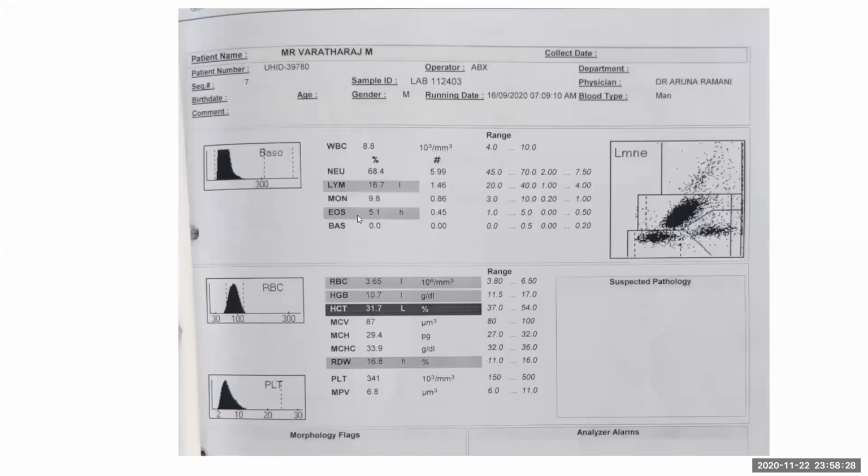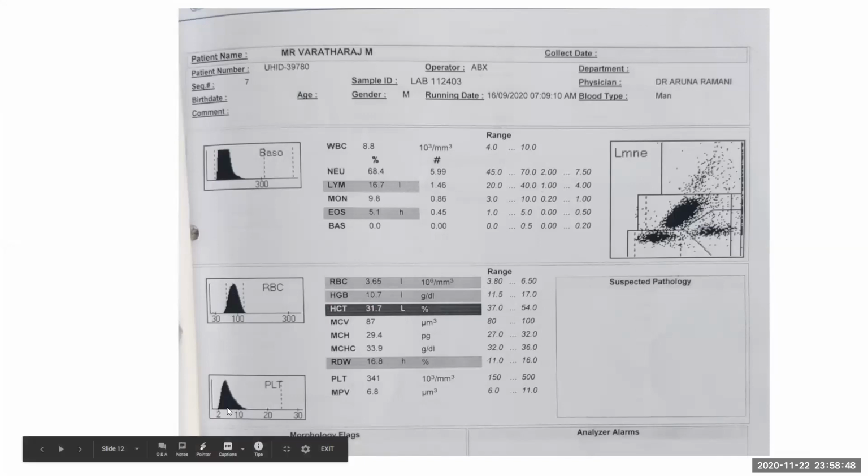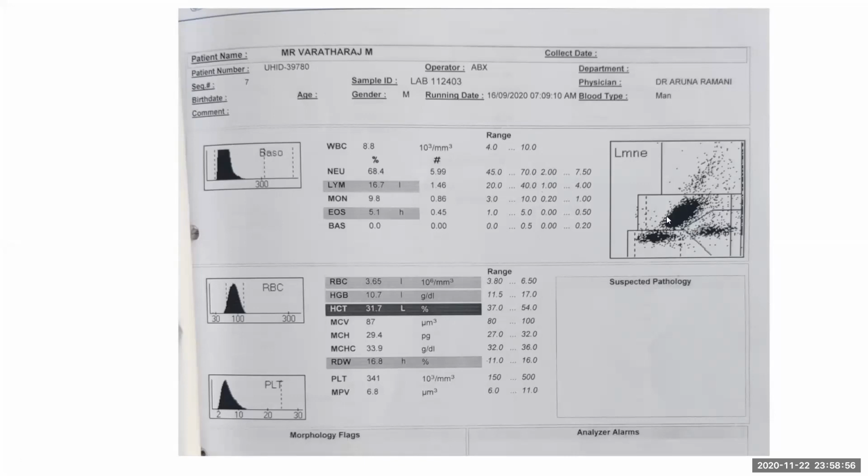For example, this is an image from an actual patient. This is the RBC histogram. The mean RBC volume comes to around 80, and as we see, the MCV is 87. And the mean platelet volume comes around 6.8, so this is around 7. The mean platelet volume is given as 6.7, and this is the scatter plot. This is normal. As neutrophils are more granular, we are seeing them in the bottom right. We are seeing the granularity.